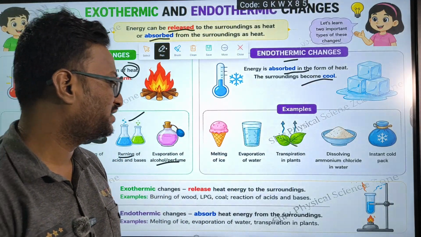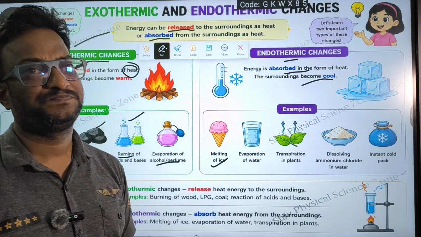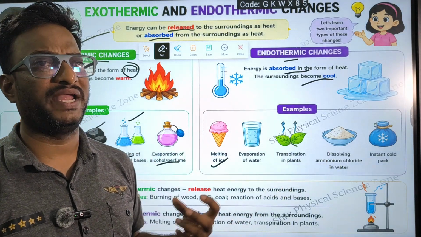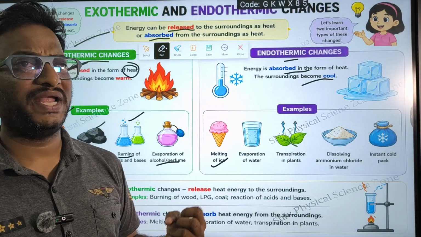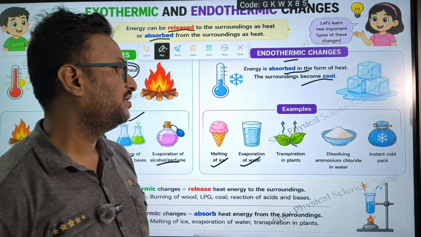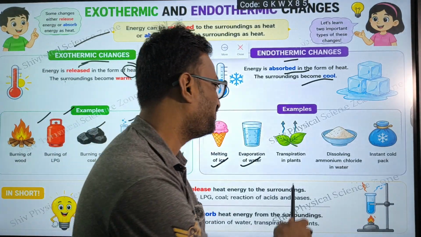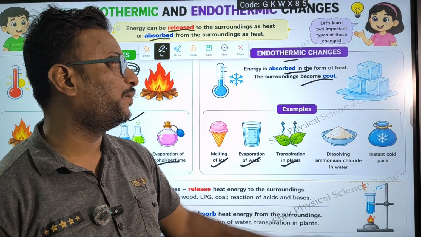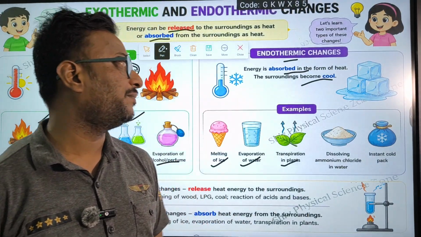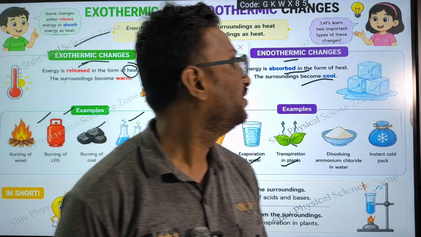an endothermic reaction. Example, melting of ice. Okay, how ice gets melted by absorbing heat. When ice absorbs heat, then only it gets melted. Evaporation of water, transpiration in plants, dissolving ammonium chloride in water, instant cold packs. These all come under endothermic reactions.